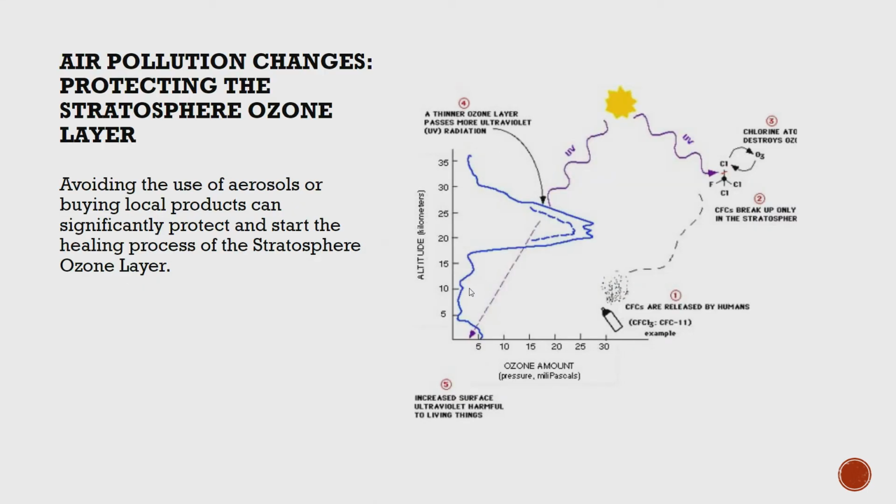Air pollution changes, protecting the stratosphere ozone layer. There are many little precautions that can be taken in order to protect the stratosphere ozone layer. Things such as cutting back on aerosol usage, carpooling with your friend to work in the morning, or using your AC less during warm summers are little changes that could significantly protect the ozone layer and work to reverse its effects.